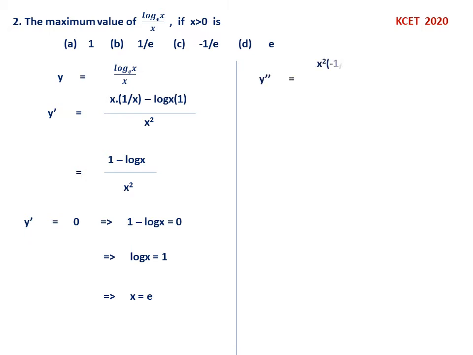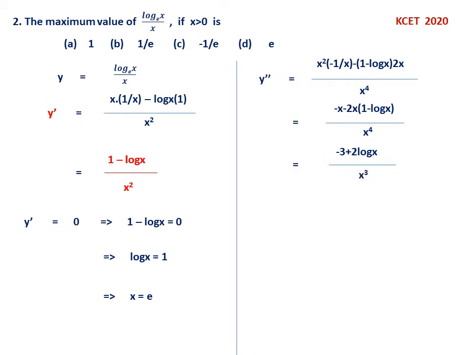Now what you have to do is y double dash. Of course this is not exactly necessary in CET actually, because automatically it will be negative. But as a teacher, when I am solving, I have to show you this one. Definitely you can take risk in examination without wasting time for calculating this one, because automatically it will be maximum. But still we have to calculate. Therefore let us take y double dash, that is x square into minus 1 by x, etc. Once again after simplification you will get minus 3 plus 2 log x by x cube.